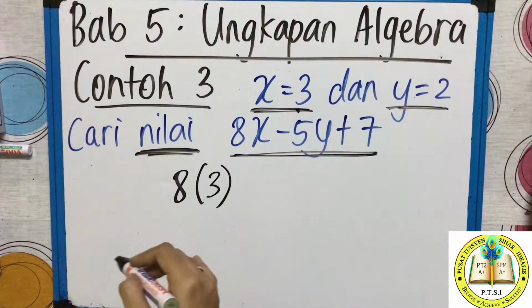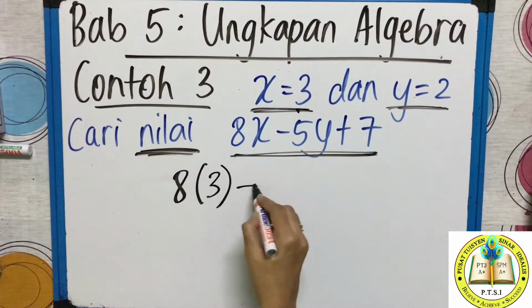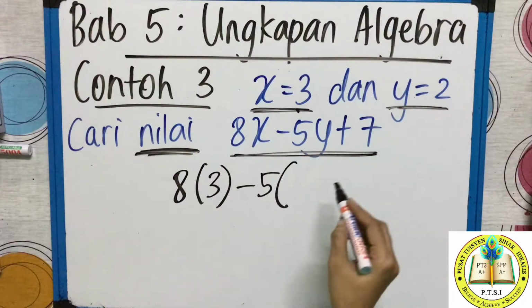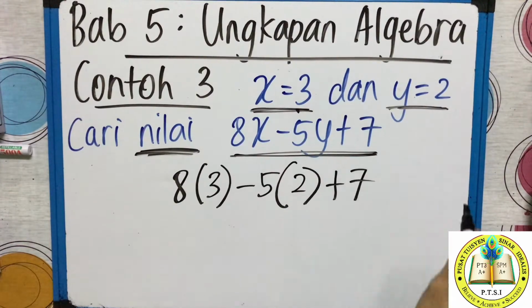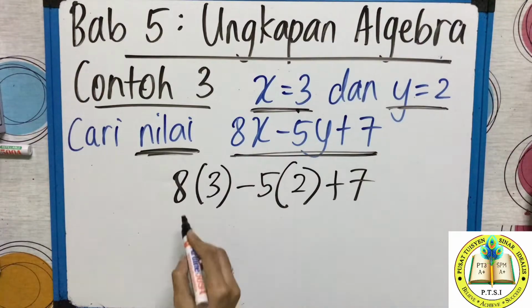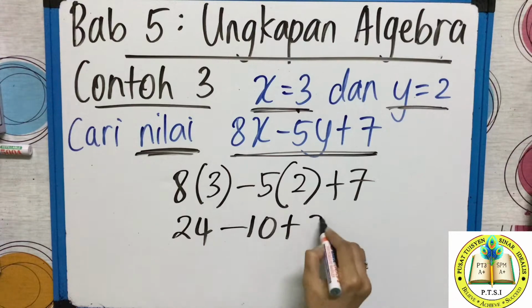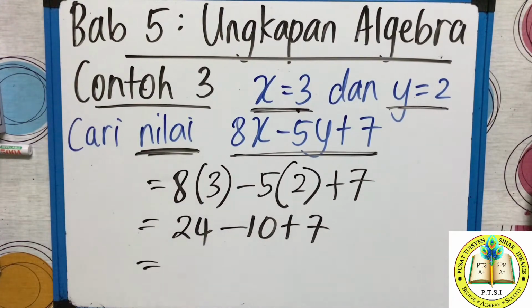Don't simply ganti, then it will become 83. Mesti buat kurungan, lepas tu ganti. So, 8 bracket 3. Minus 5 bracket Y. What is the Y value? 2. Close bracket. Plus 7. Tunjuk jalan kerja sebegini. When they say cari nilai, ganti the value. Substitute the value. Now, 8 times 3 is 24. Negative 5 times 2, you get negative 10 plus 7. So, when you solve this, 24 minus 10, you get 14 plus 7. And your final answer, you will get 21. Finish. So, this is how you supposed to solve.